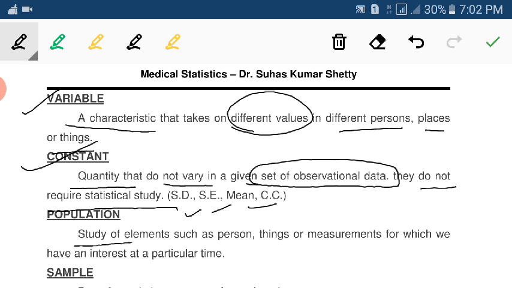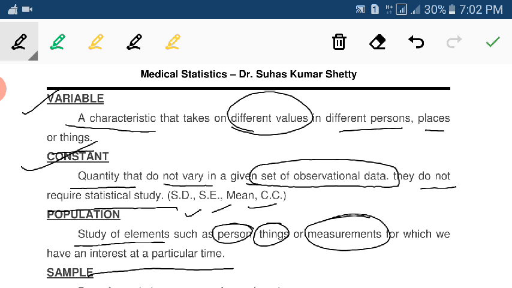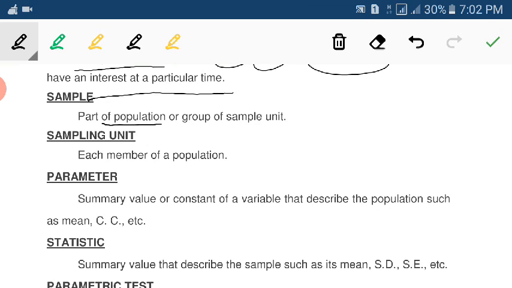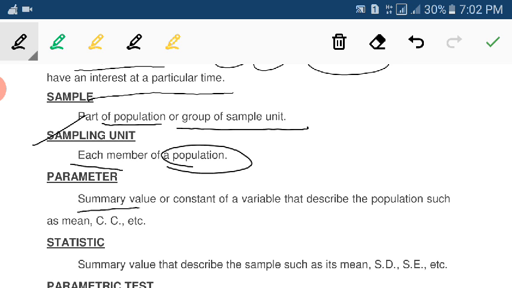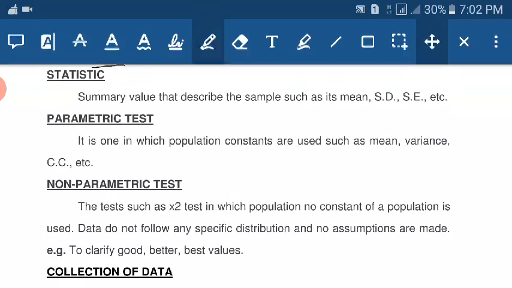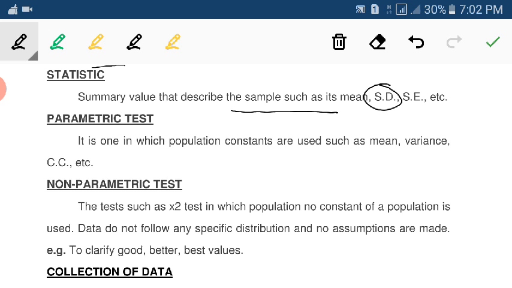Then population: the study of elements such as persons, things or measurements in which we have an interest at a particular time is called a population. Then sample: a part of a population or a group of sampling units. Then sampling unit: each member of the population is the sampling unit. Parameter: a summary value or constant of a variable that describes the population, such as the mean and CC. Then a statistic: a summary value that describes a sample, such as the mean, SD, SE. These are the statistics.